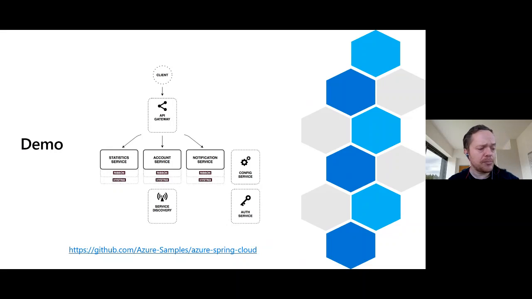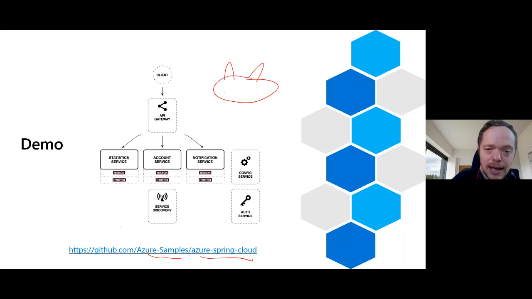So the second demo we're going to do, we'll come back to that DevOps one now, is that we're going to go through the Azure Sample Spring Cloud. So you can go to github.com, Azure Samples, Azure Spring Cloud, and in it we have something called the Piggy Metrics. I'll draw a pig here. Yeah, that's about as best I can do as a pig. And it's a little savings app that allows you to manage some savings, and it actually uses quite a few components.